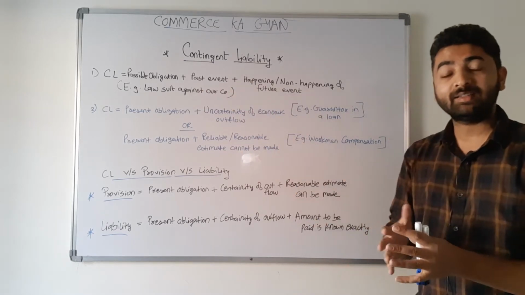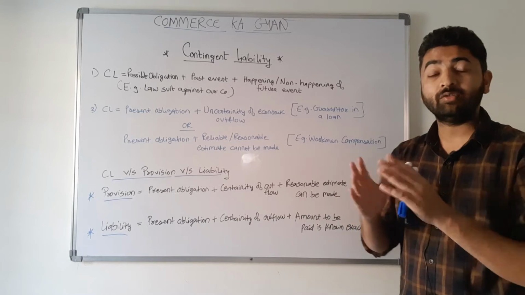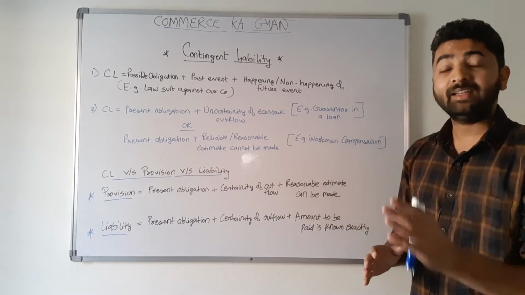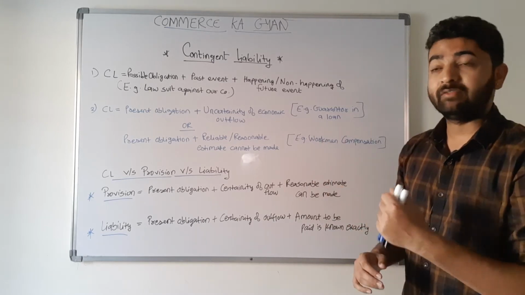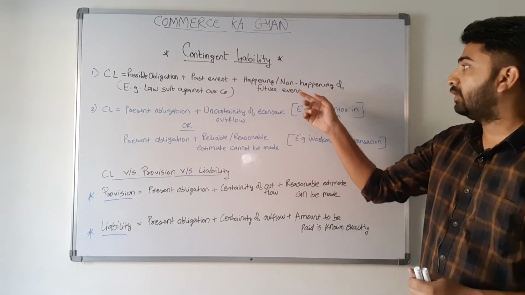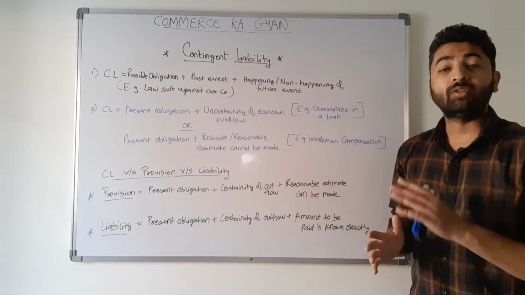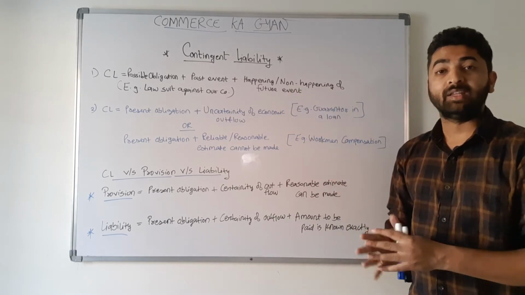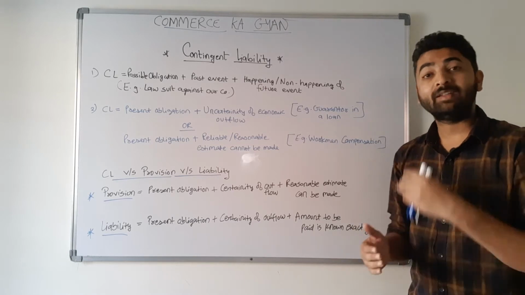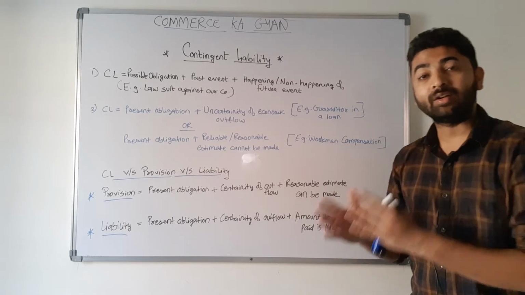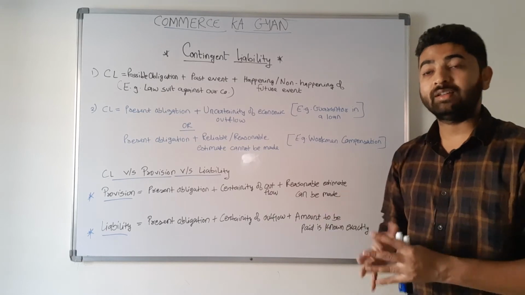So it is an obligation, but it is a possible obligation, so it may or may not arise and it depends on a past event, plus the happening or non-happening of a future event is not under the control of the company. So the possible outcome, which may happen, is not under the control of the company or the organization.